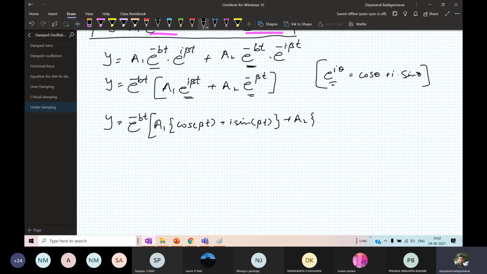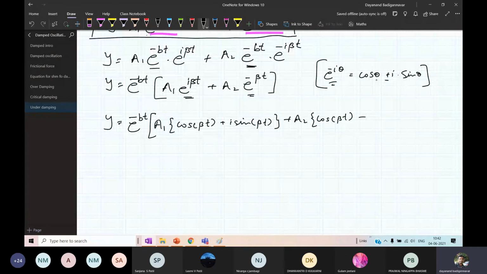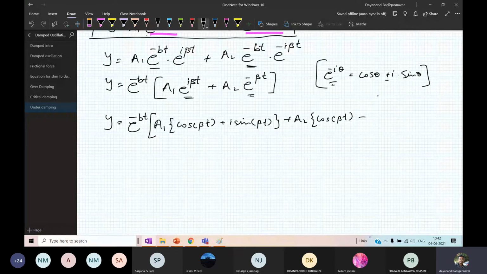That will give you cos beta t minus I sin beta t, since it is minus, I have to take cos theta minus I sin theta. Okay, rearrange it. Y is equal to e raised to minus bt as it is. Now look here.